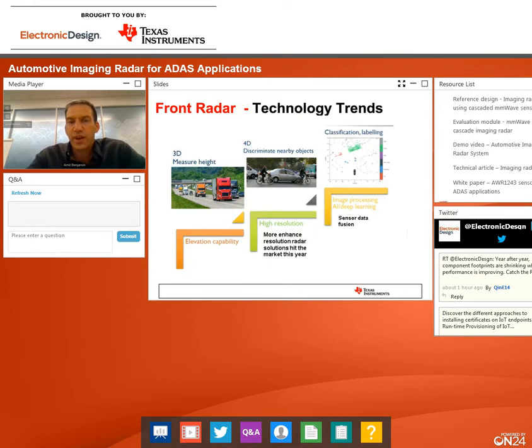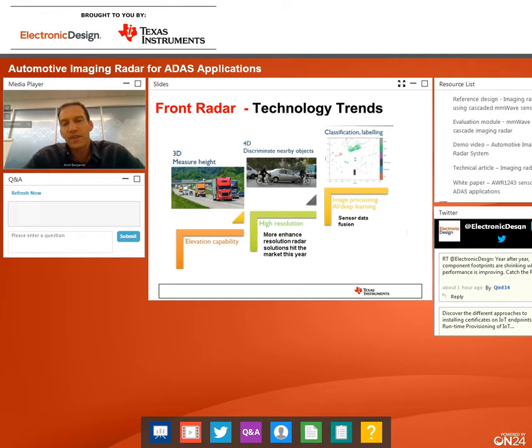A few of the technology trends that we see driving front radar development are the need to measure height, to be able to decide if we can go underneath a bridge or not; the need for higher resolution in order to discriminate nearby objects in an urban scenario, but also on the highway, when we approach a traffic jam and need to differentiate between the different cars in the lanes; and the need to do fusion with the image sensor and to use deep learning or artificial intelligence for classification.